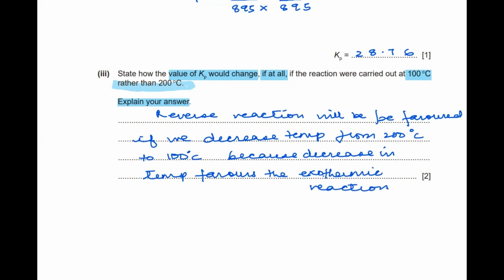So we have stated it, and we have given the reason for this statement.